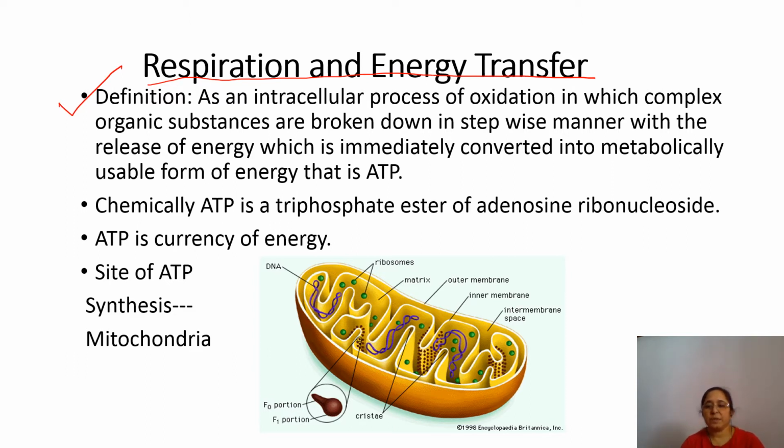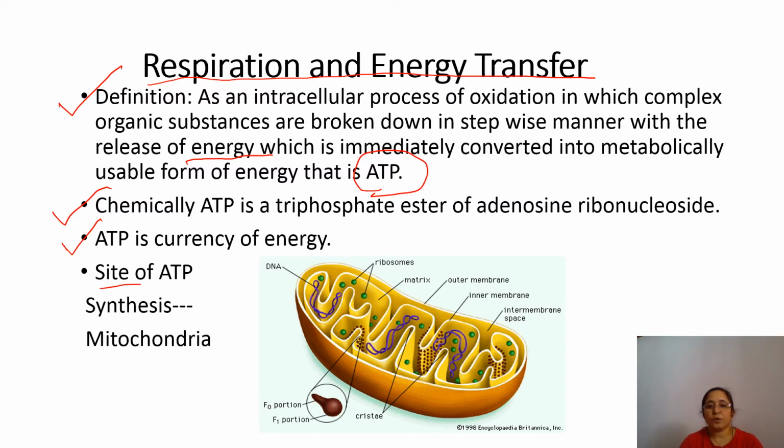Here it can be defined as an intracellular process of oxidation in which complex organic substances are broken down in a stepwise manner with the release of energy, which is immediately converted into a metabolically usable form of energy, and that is called ATP. Chemically, ATP is a triphosphate ester of adenosine ribonucleoside. ATP is the currency of energy. I think everybody knows the full form of ATP, adenosine triphosphate.